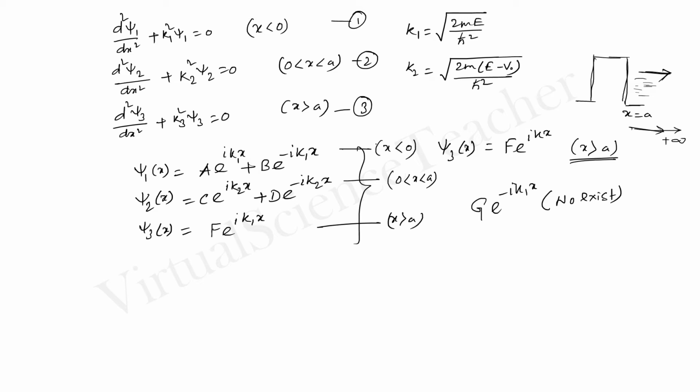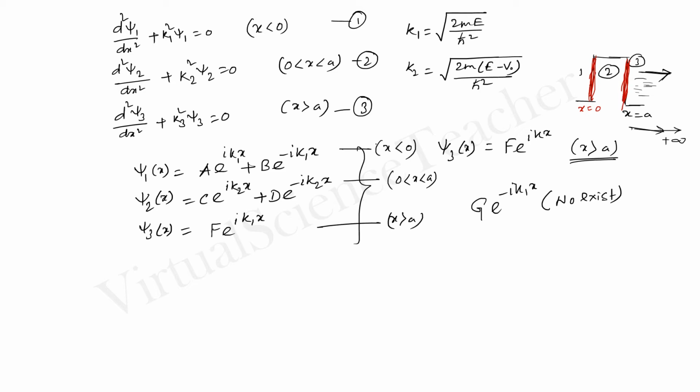So we have three regions. At x equals 0 there is a boundary between region 1 and region 2, and similarly there is a boundary between region 2 and region 3, at x equals a.